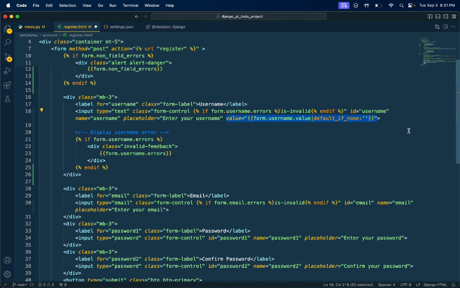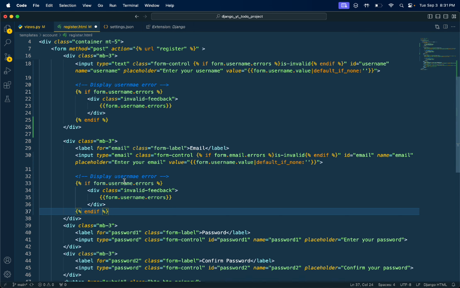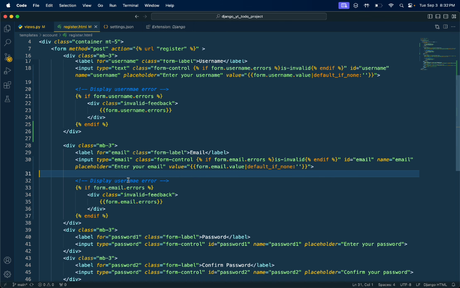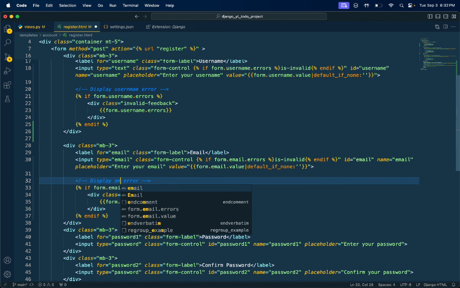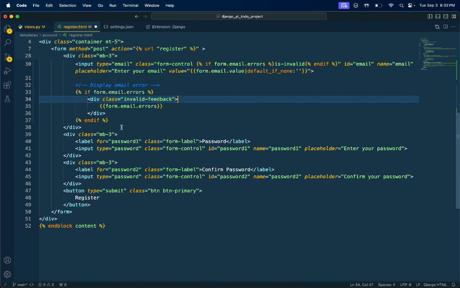Sorry, I'm new to MacBook, so it will take time to get used to it. Email, email. Cool. This should work. So everything is done. This is for the email. Email over here too.